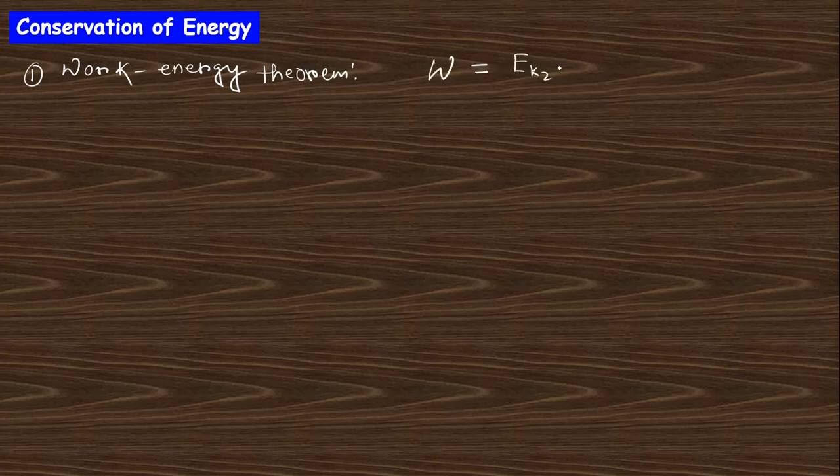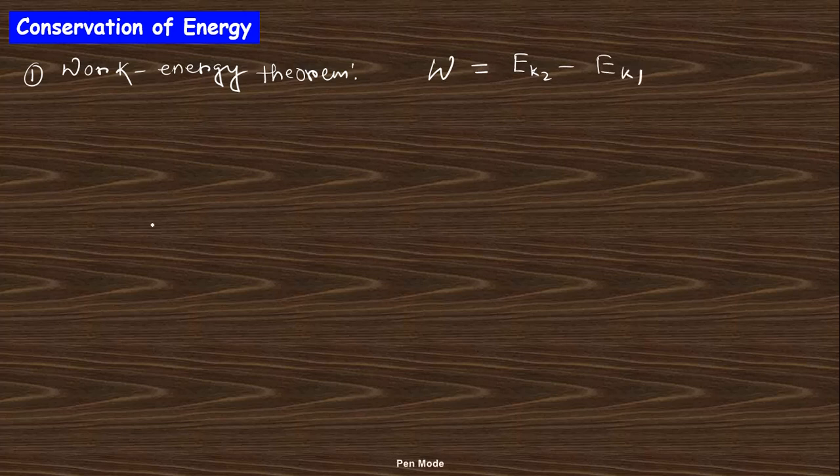For conservation of energy, you need to know about two things. First one is the work energy theorem. What does it say? The total work done will be the change in kinetic energy, Ek2 minus Ek1.